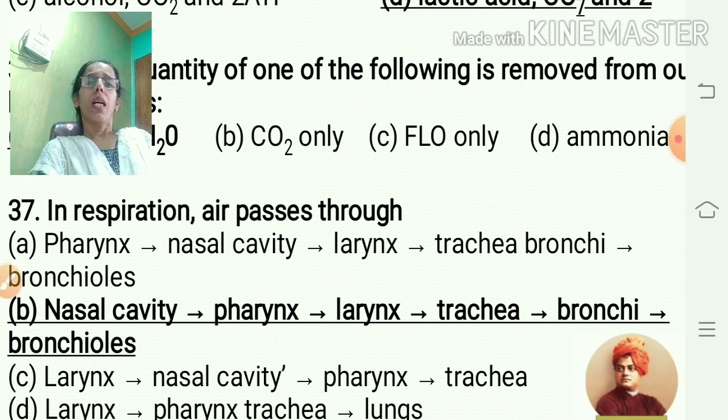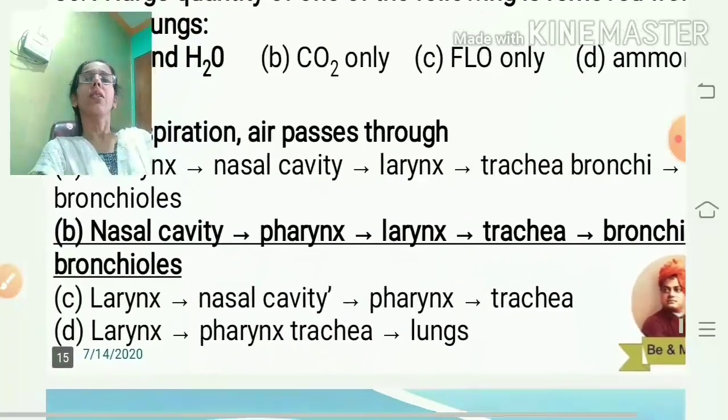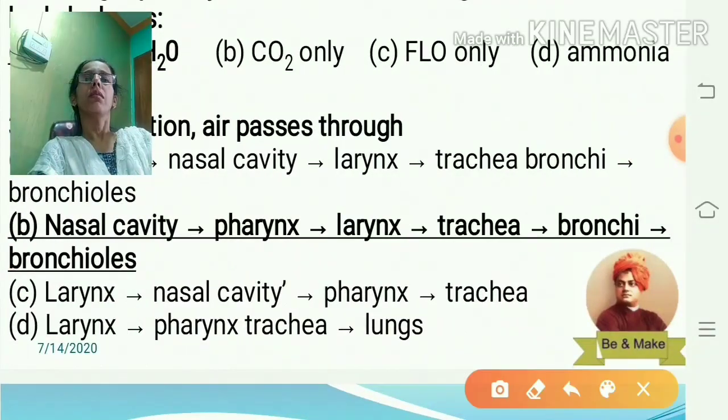In our case, it goes from the nose towards the nasal cavity, then pharynx, then larynx, then trachea, bronchi and bronchioles. So the answer is B.